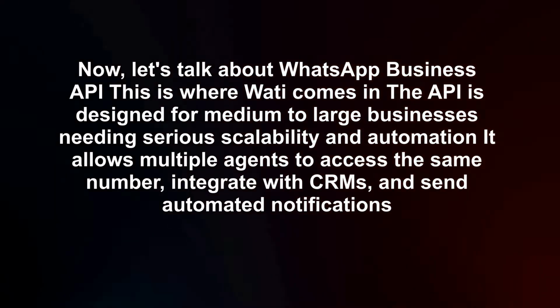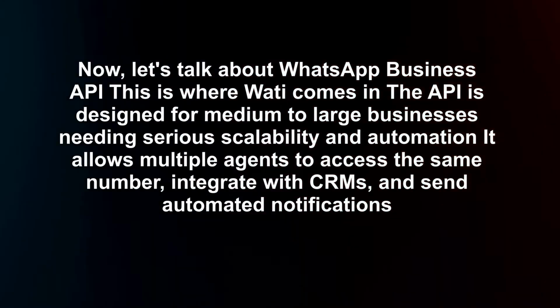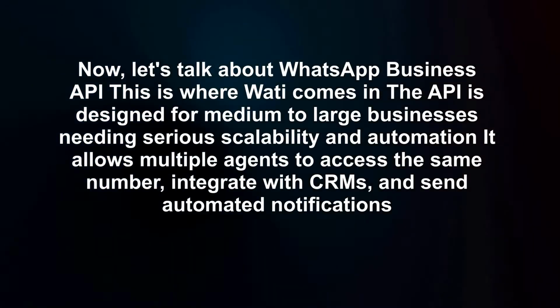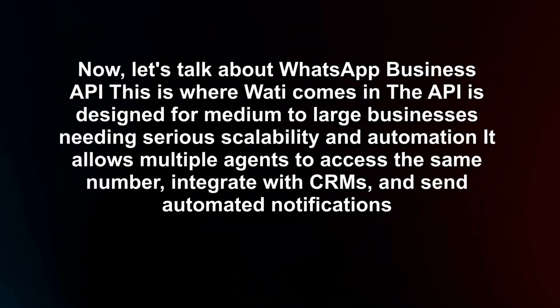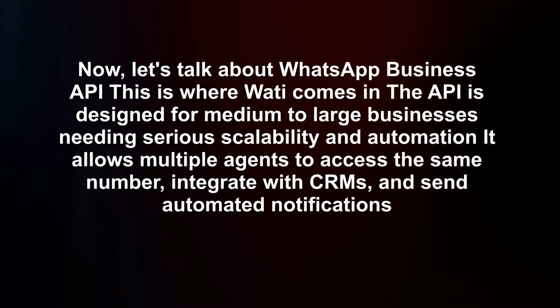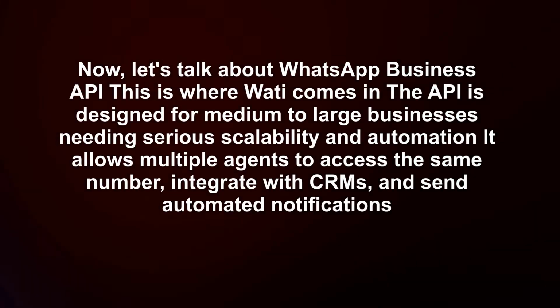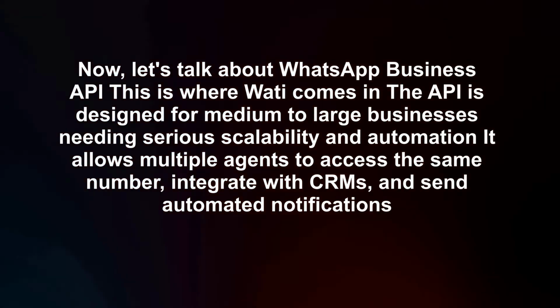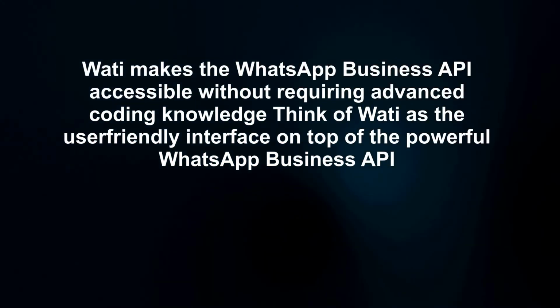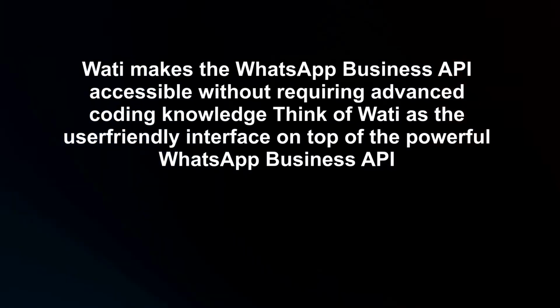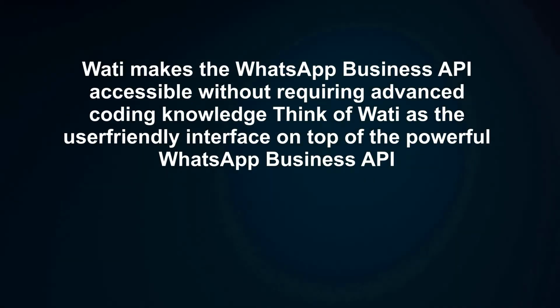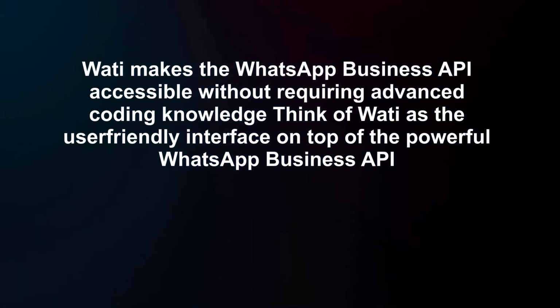Now, let's talk about WhatsApp Business API. This is where Wati comes in. The API is designed for medium to large businesses needing serious scalability and automation. It allows multiple agents to access the same number, integrate with CRMs, and send automated notifications. Wati makes the WhatsApp Business API accessible without requiring advanced coding knowledge. Think of Wati as the user-friendly interface on top of the powerful WhatsApp Business API.